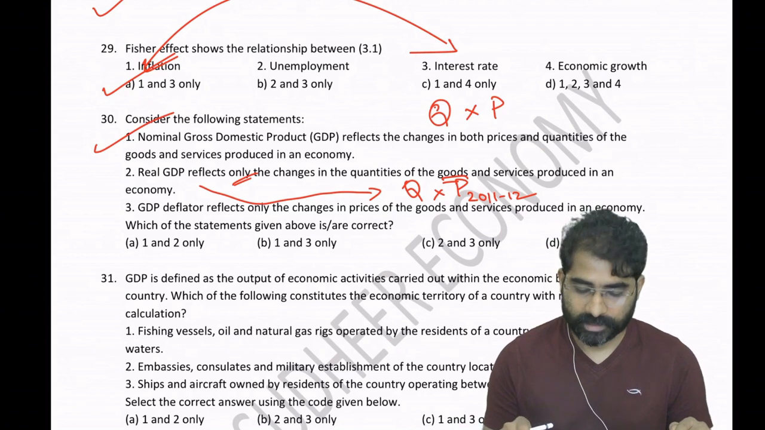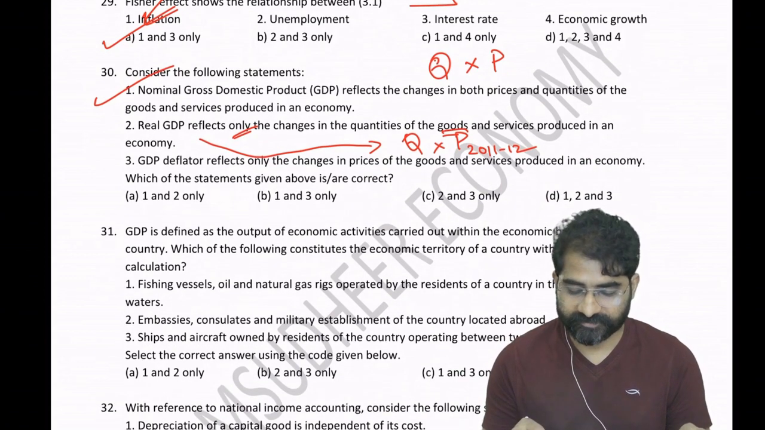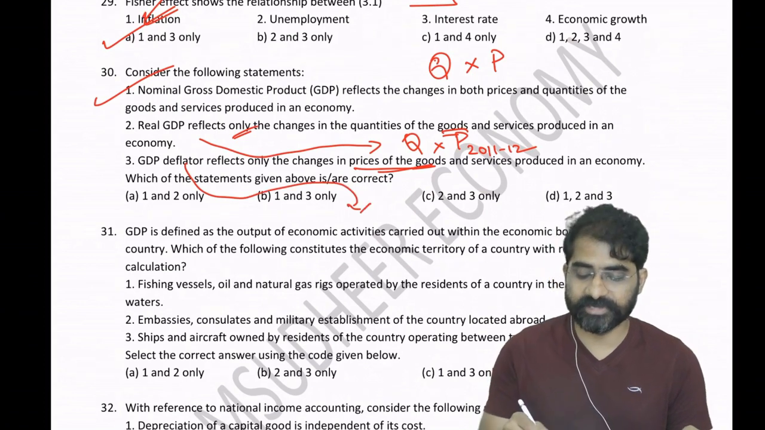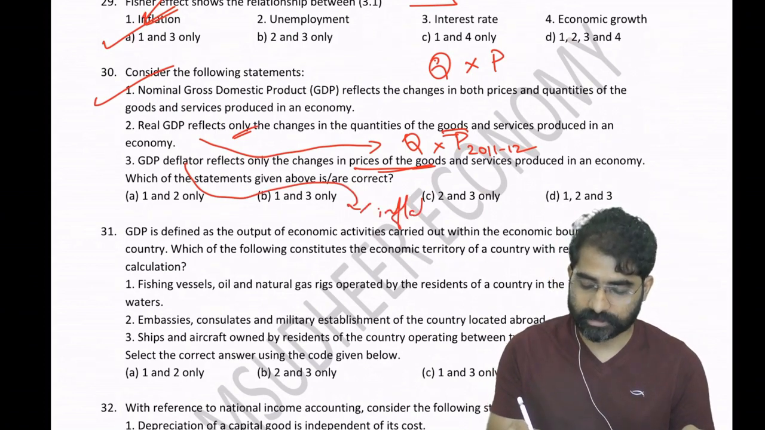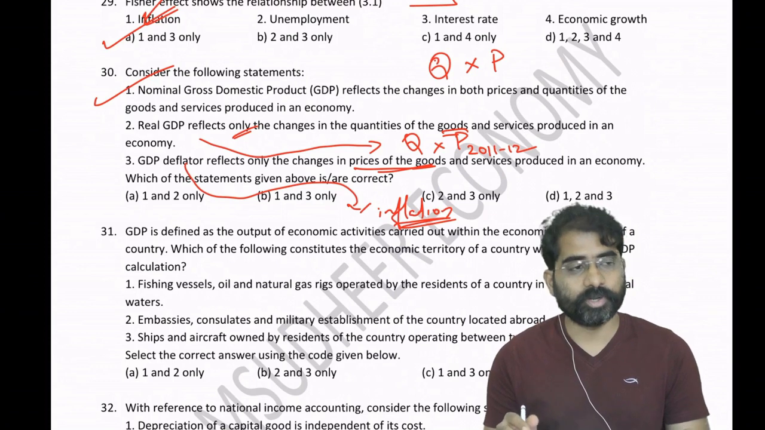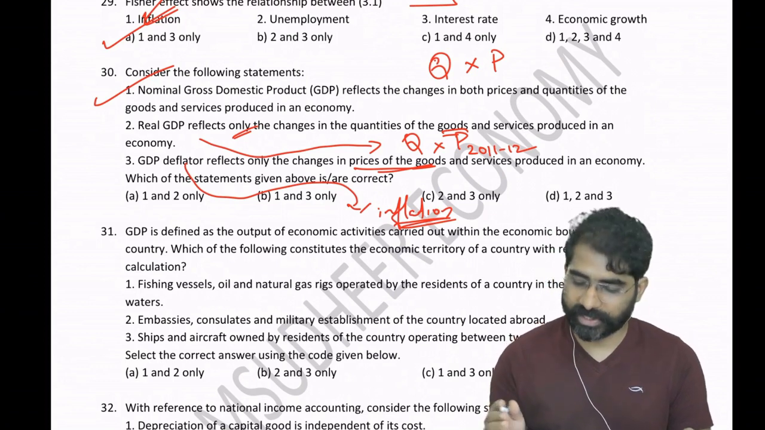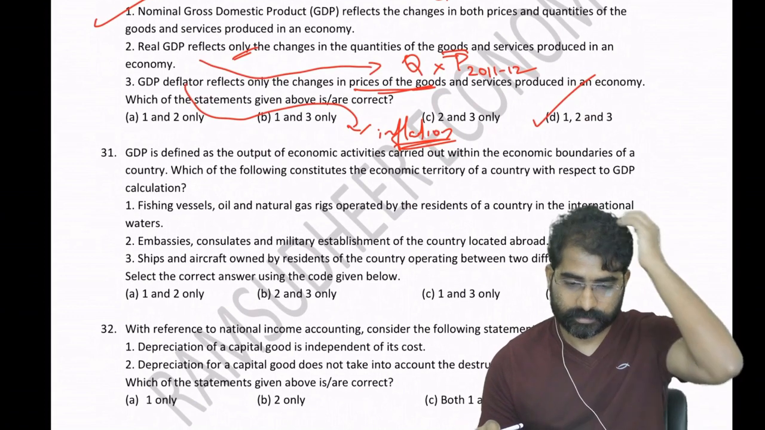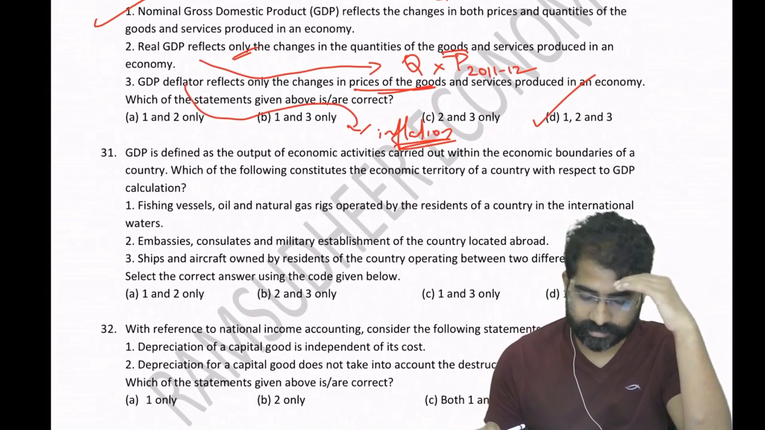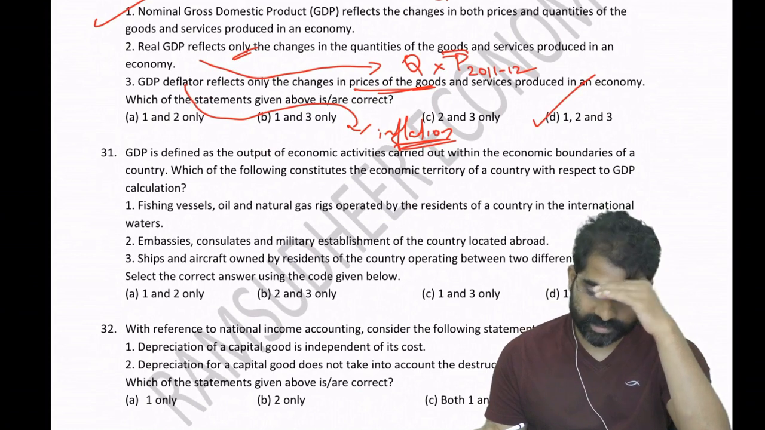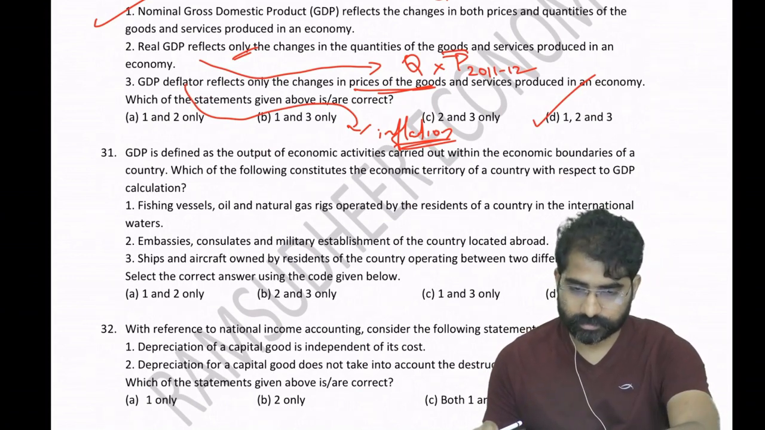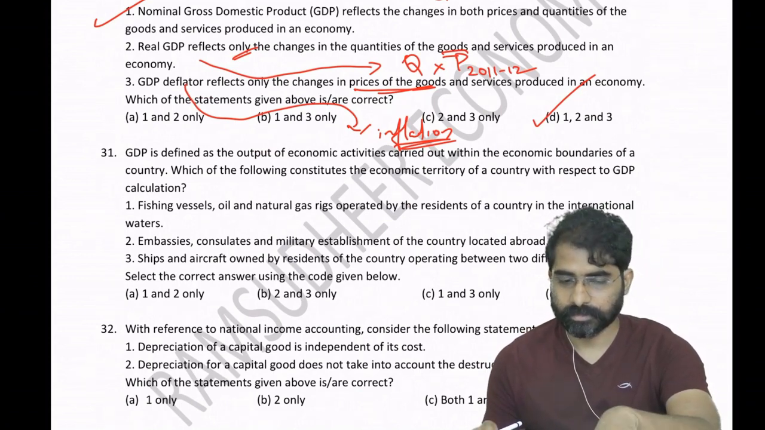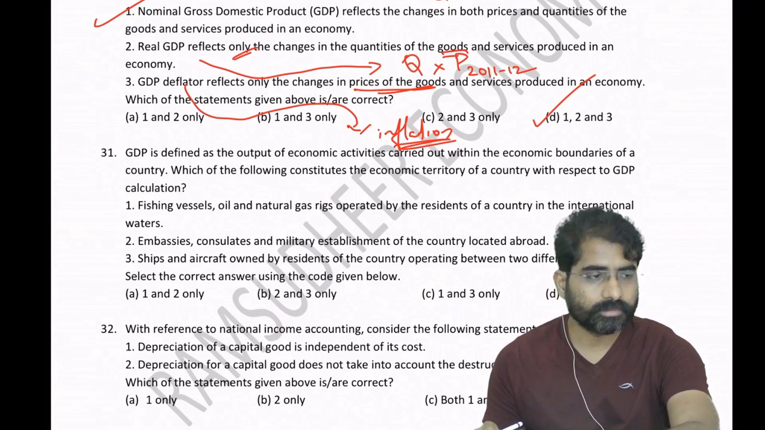Third, GDP deflator reflects only the changes in price. GDP deflator is an indicator of what? Inflation. It only talks about price: nominal by real into 100. Is that clear? Okay, go to the next question.